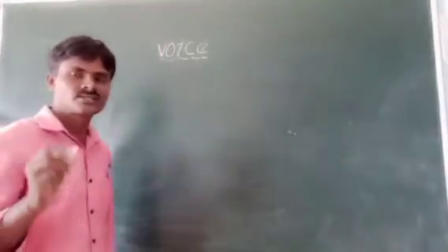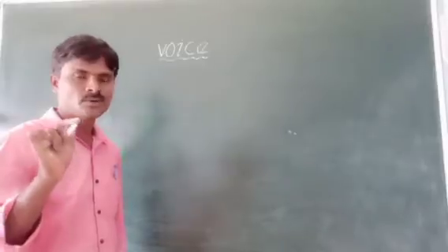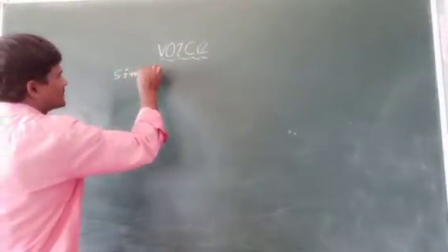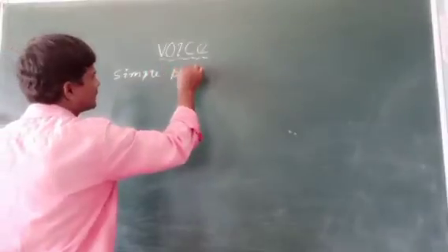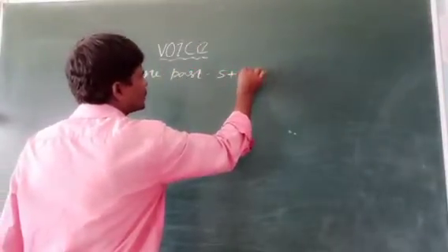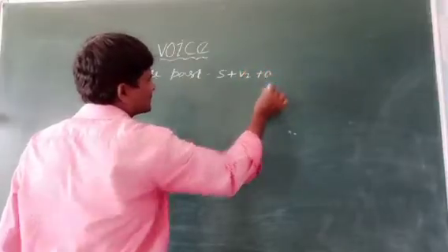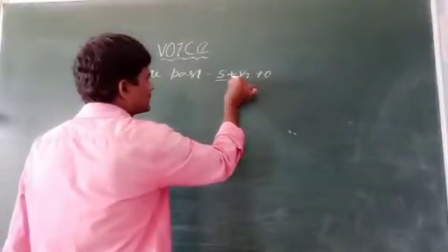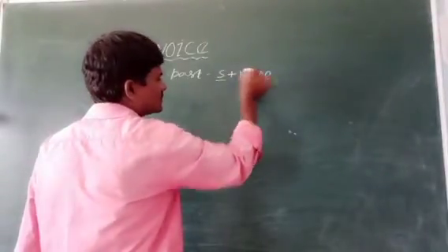First, what is the structure of simple past? Simple past structure is: subject plus V2 plus object.